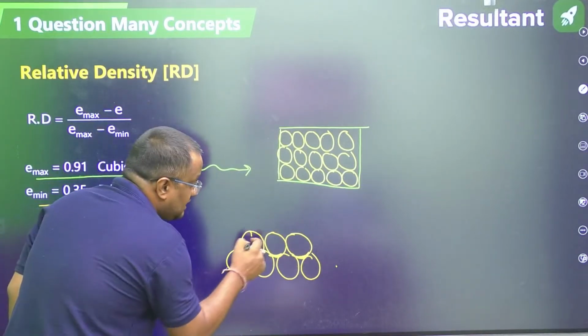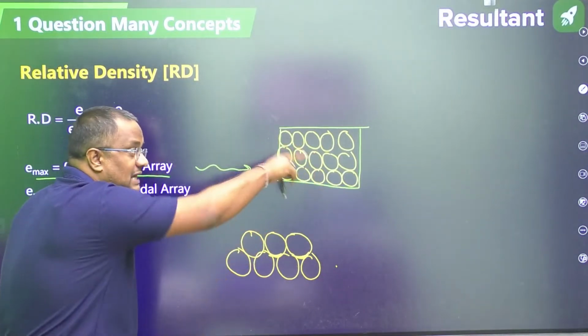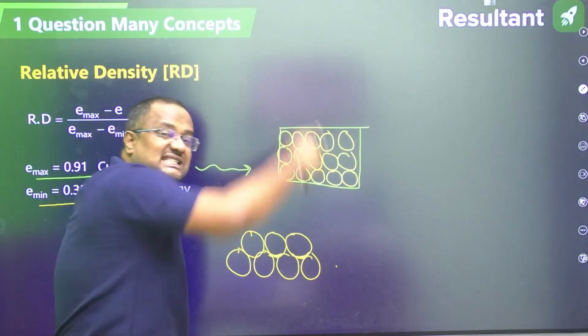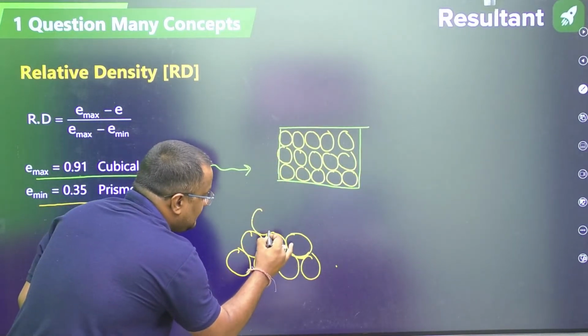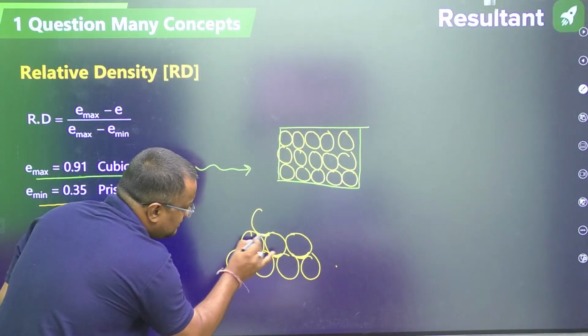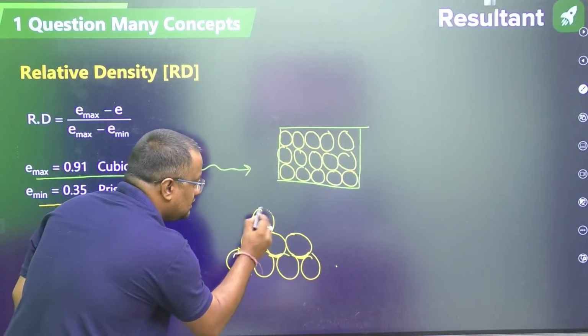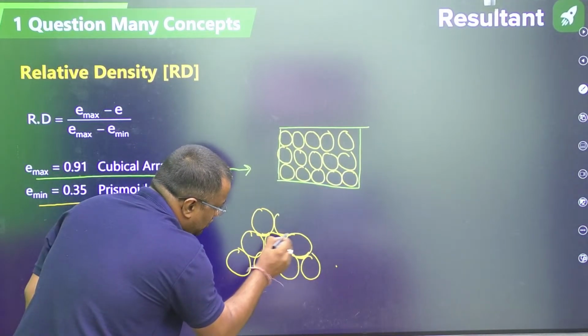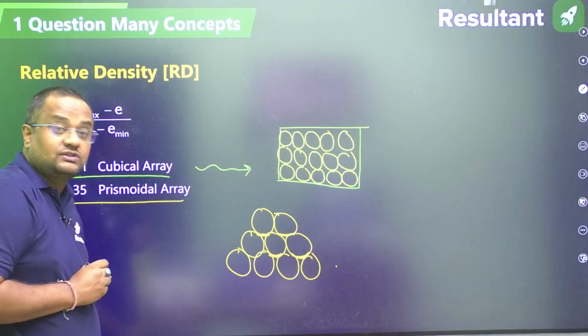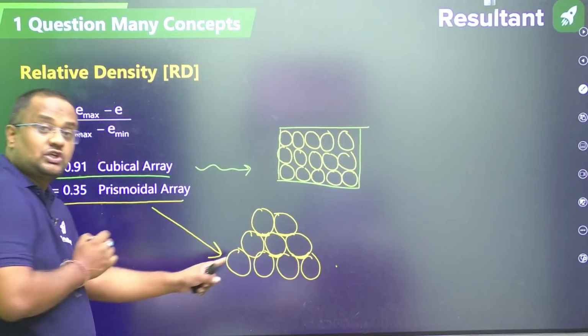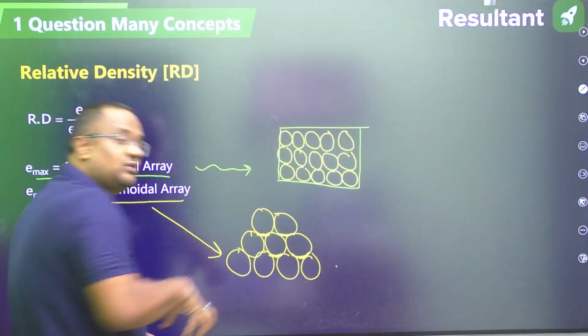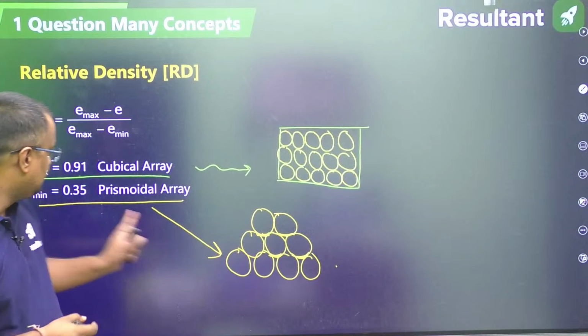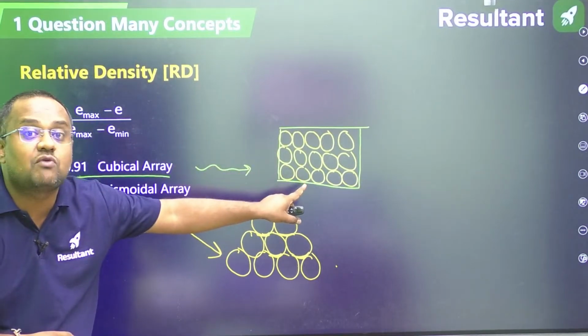The next line I will not put parallelly, since parallel placement gives the maximum voids. I'll put it exactly here, in this region, occupying these voids. This is the prismodal array in which I am occupying the void exactly in between, with 0.35 minimum void ratio, and the other has the maximum void ratio.